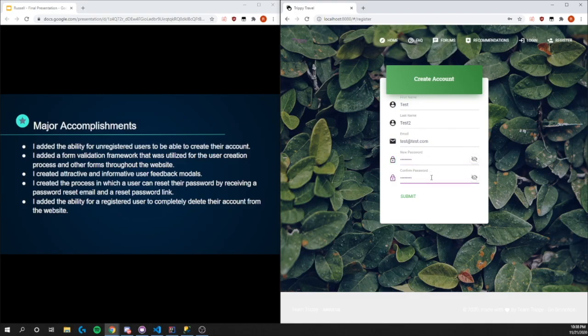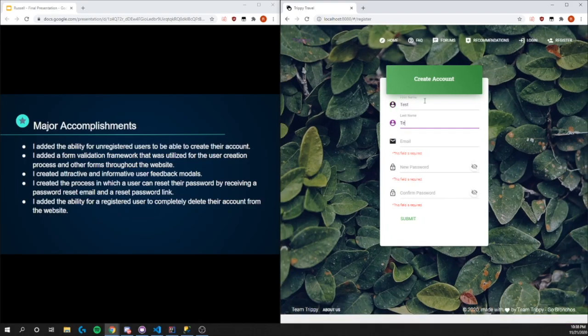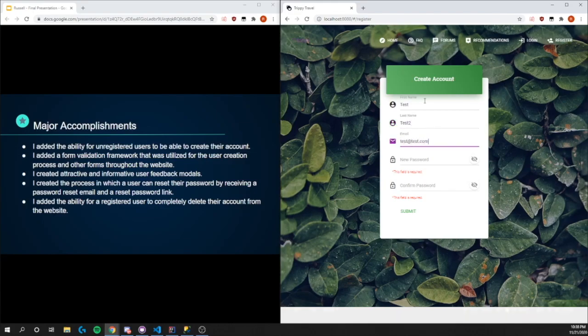I also added a form validation framework that was utilized for the user creation process and other forms throughout the website as well. So specifically on this form right here, we have validation so that we get proper input for our user details.